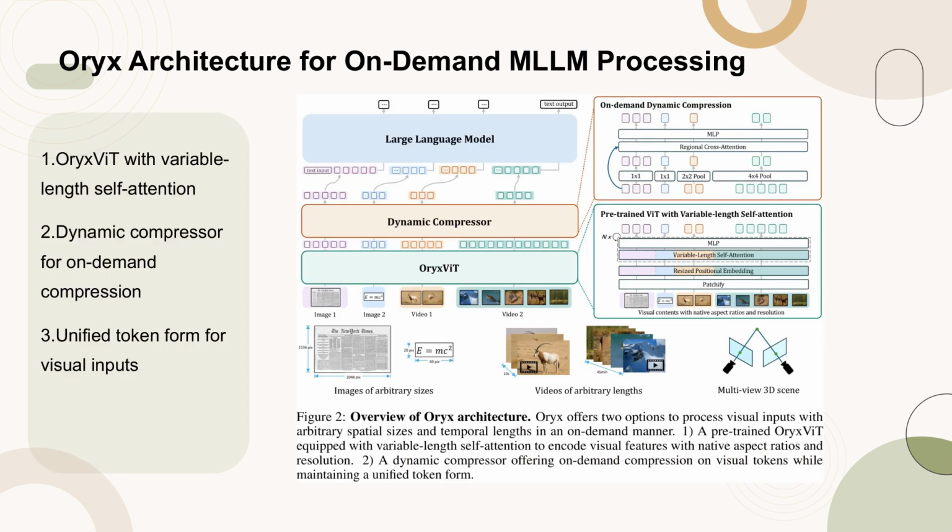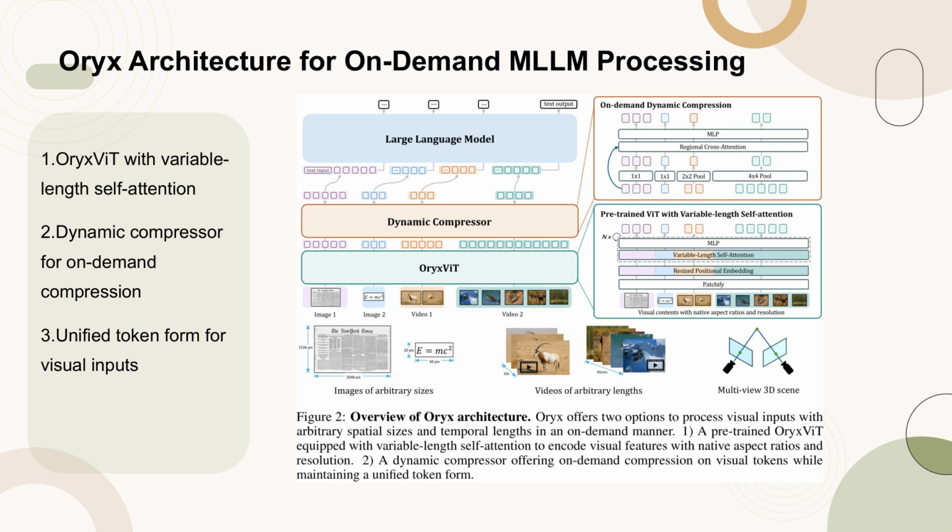Figure 2 provides an overview of the Oryx architecture, which is designed to handle visual inputs of arbitrary spatial sizes and temporal lengths in an on-demand manner. The architecture offers two primary options for processing these inputs. The first option involves using a pre-trained Oryx ViT, which is equipped with variable-length self-attention. This allows the model to encode visual features while preserving the native aspect ratios and resolution of the inputs.